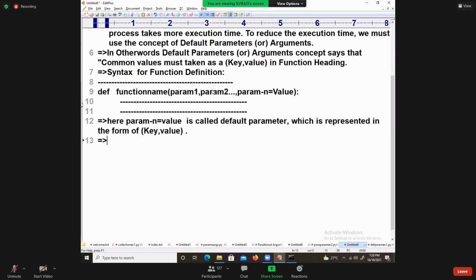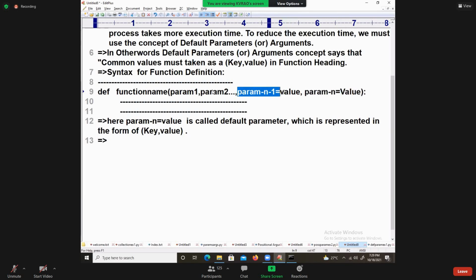There is one rule. Any default parameter you take should be the last parameter used. It can be one or two, no doubt about that, but it should always be used in the last part. Suppose you want to take two parameters: param n minus 1 is equal to value, comma, param n is equal to value.